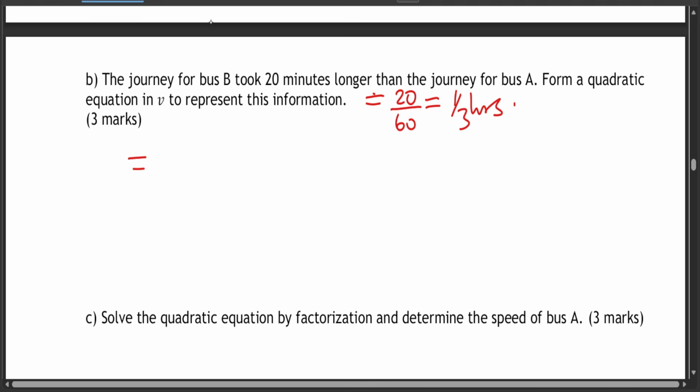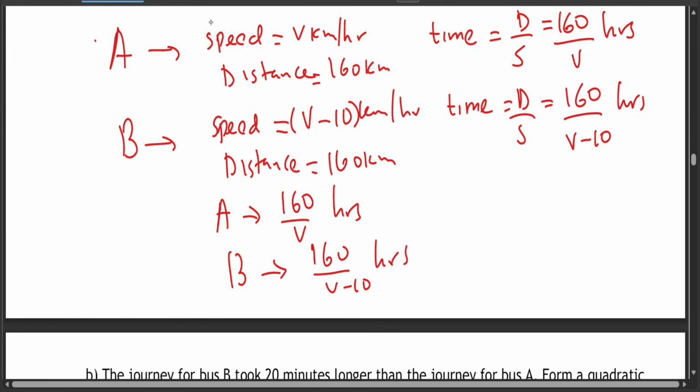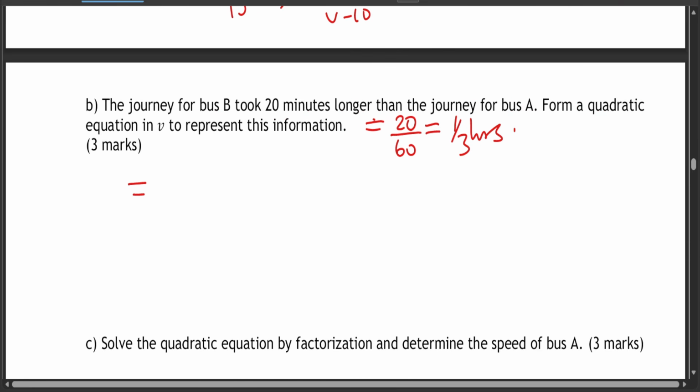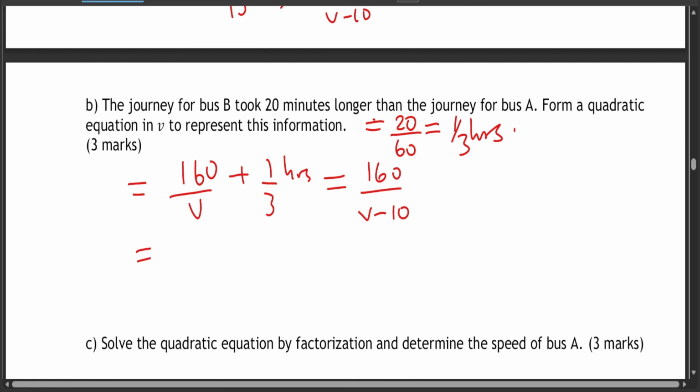A. Now, the journey for bus A is 160 over v. Now, if you add 1 over 3 hours is when you get the journey for bus B, which is 160 over v minus 10 hours. So I think you've understood me, because this is less. If you add the difference, it gives you the time taken by bus B. Okay, so very easy. Now the next step here, we've been told to form a quadratic equation in v.